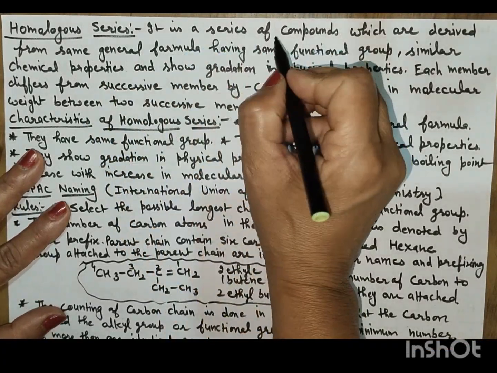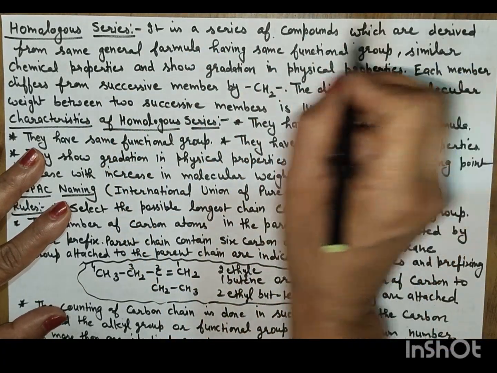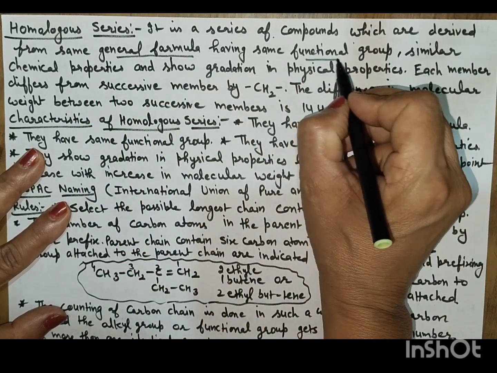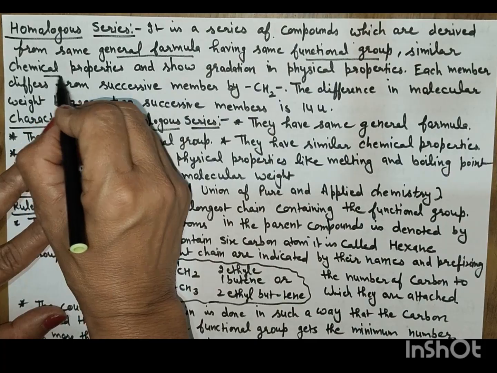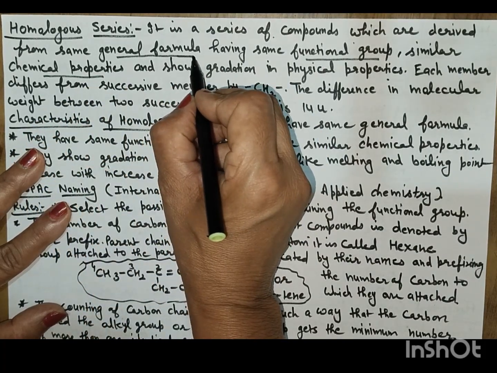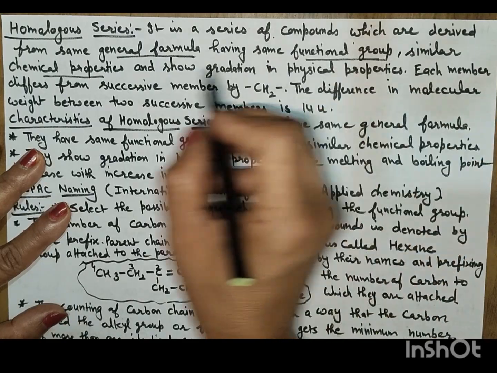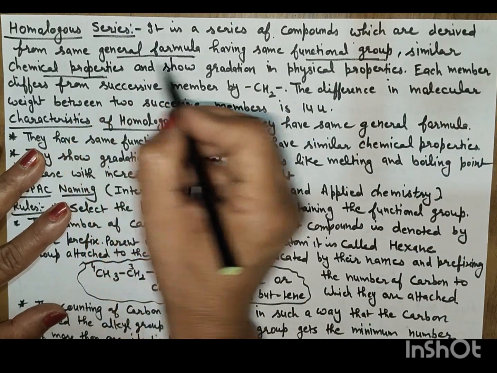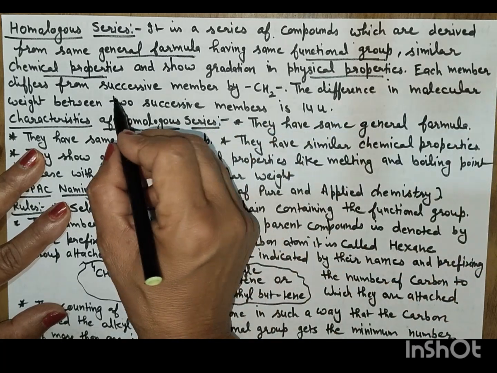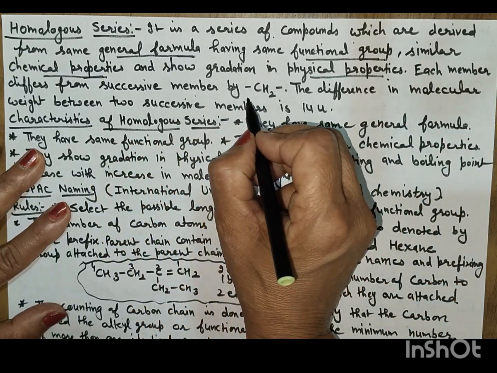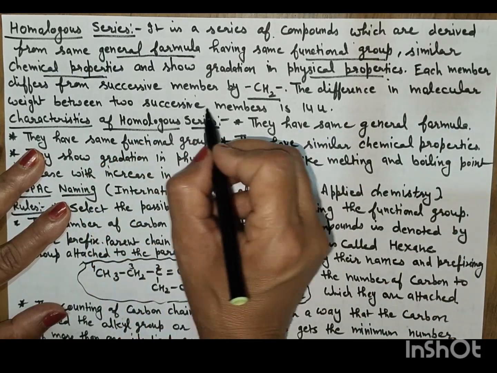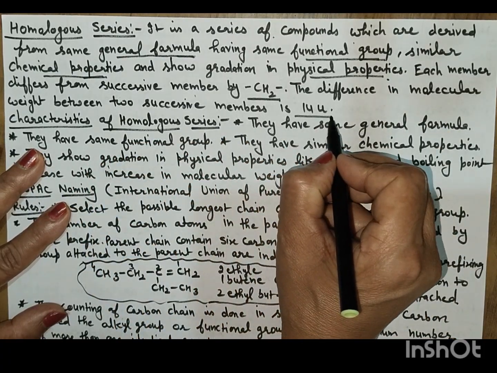Homologous series. It is a series of compounds which are derived from the same general formula, having the same functional group and similar chemical properties. A homologous series has the same general formula, same functional group and similar chemical properties, and shows gradation in the physical properties. Each member differs from the successive member by a CH2 group. The difference in molecular weight between two successive members is 14 u.